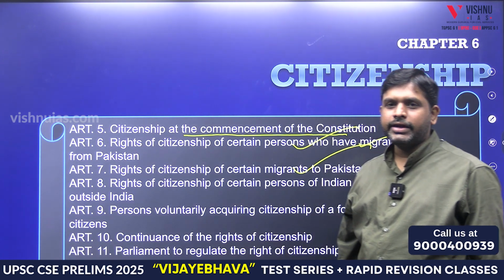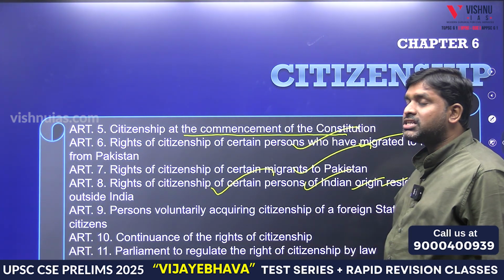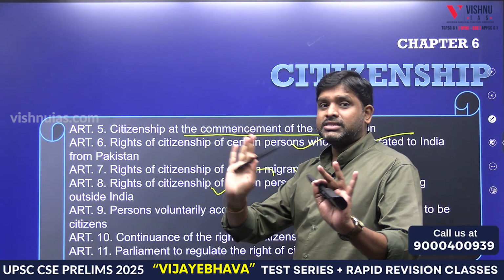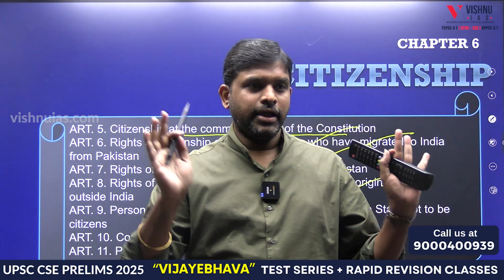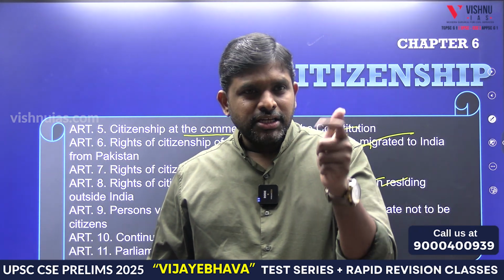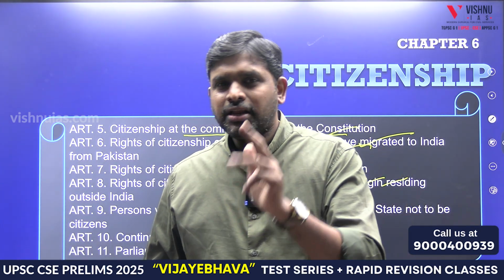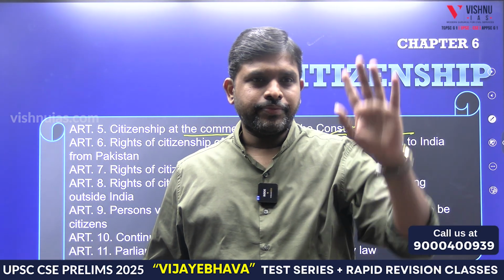Article 8: rights of citizenship of certain persons of Indian origin residing outside India, not Pakistan, anywhere. So 5 is about commencement, 6 from Pakistan, 7 to Pakistan, 8 outside India except Pakistan.